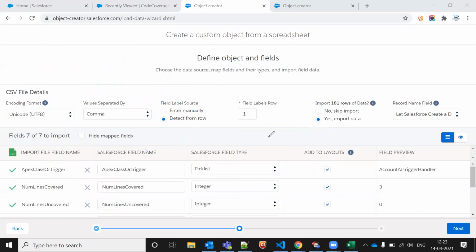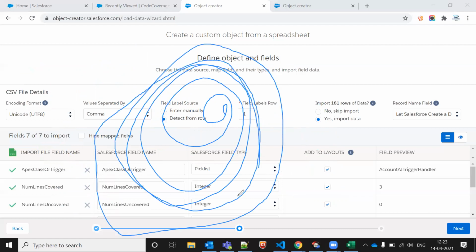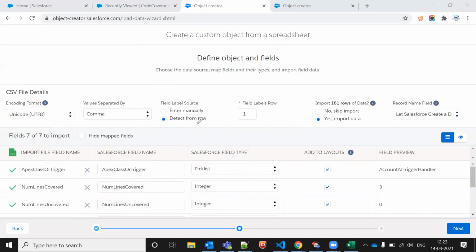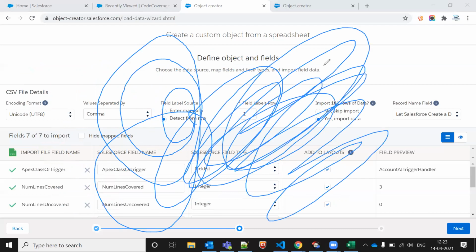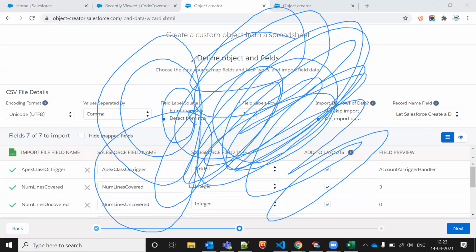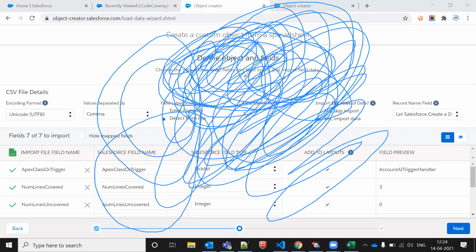I'm not sure, I don't know. No idea. So maybe no records will be inserted into the database. Why? Because the duplicate rule will get activated.